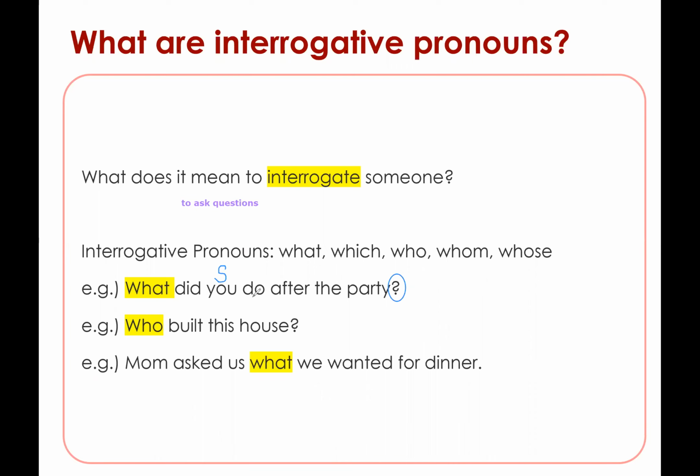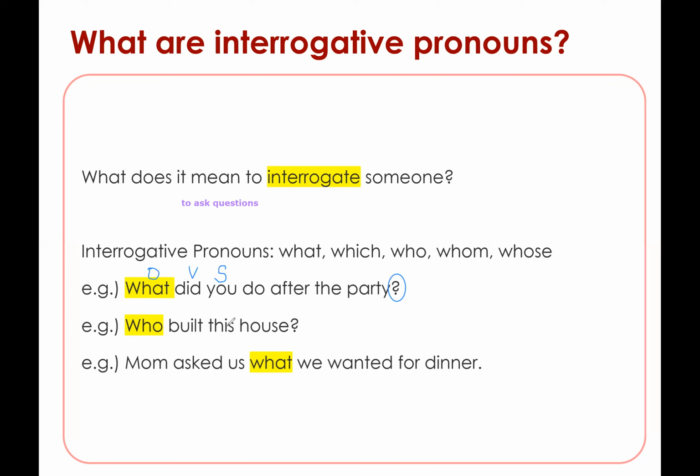And did do is your verb. So remember, because this is a question, it is now no longer in our subject verb word order. Instead, it is reversed, right? Verb subject. So what did you do? You did what? You did something.